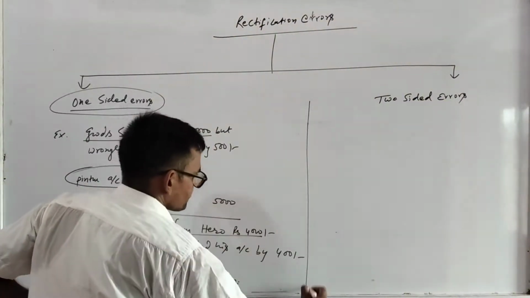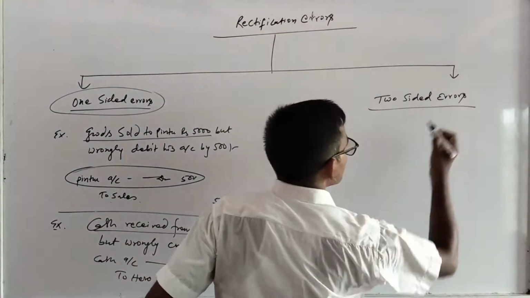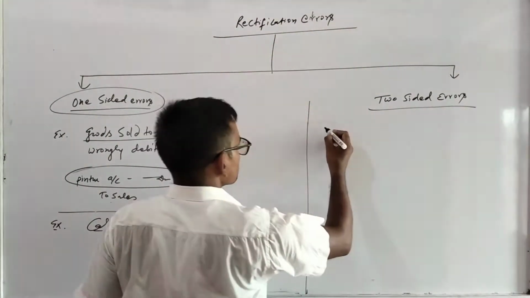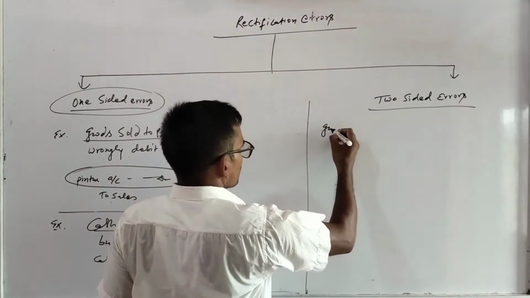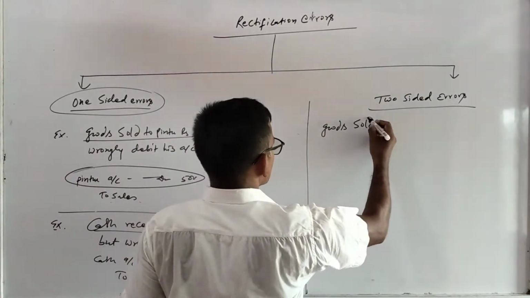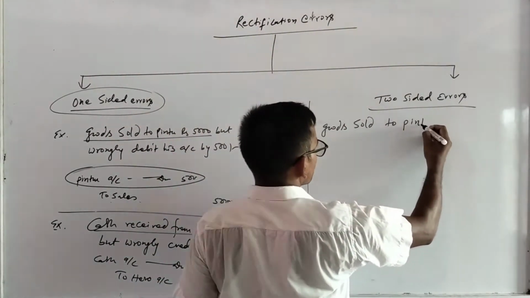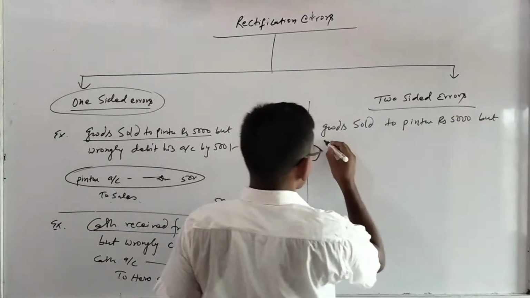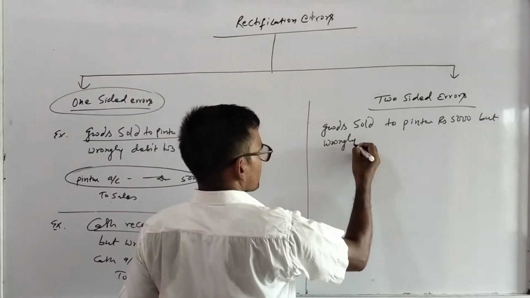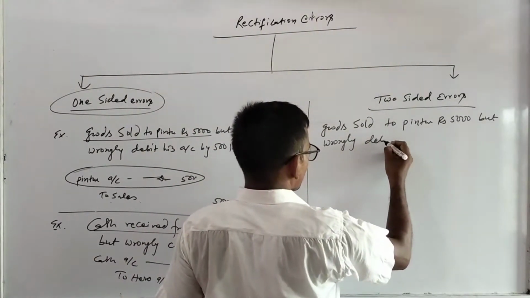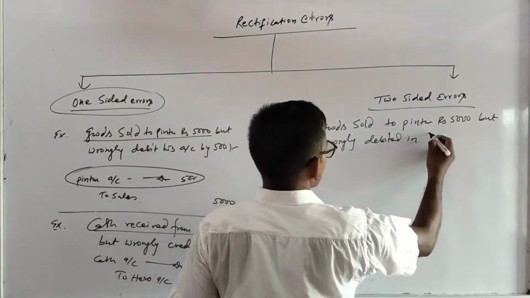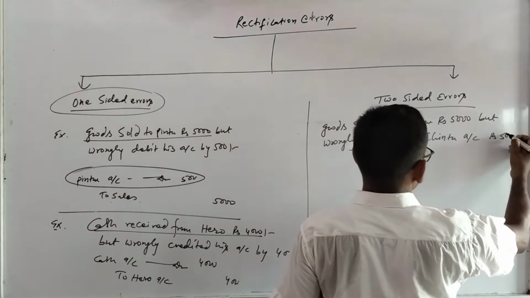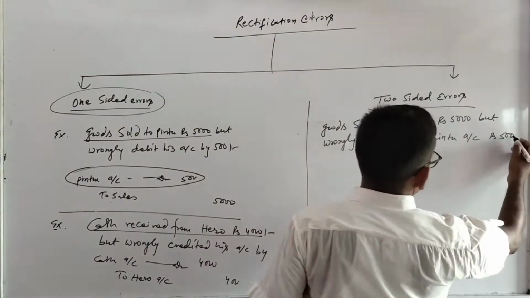But now you see that a two-sided error affects two accounts. For example, goods sold to Pintu rupees 5,000 but wrongly debited in Chintu account rupees 5,000.